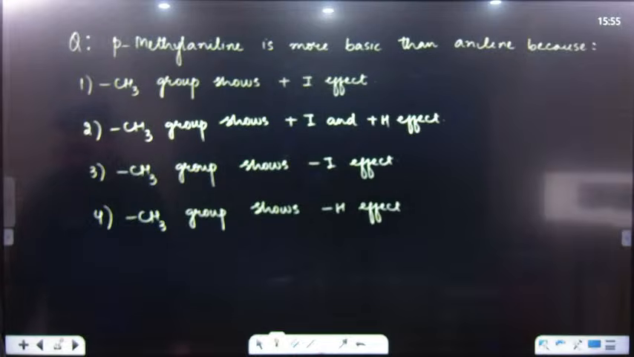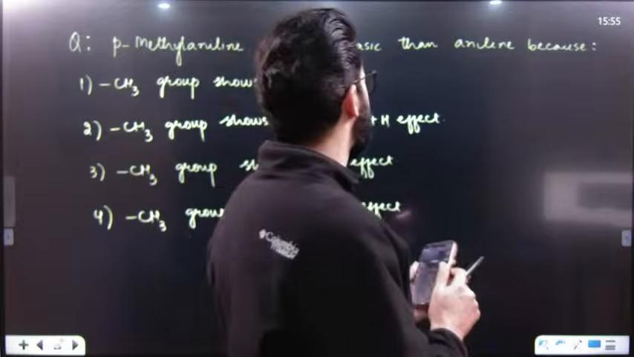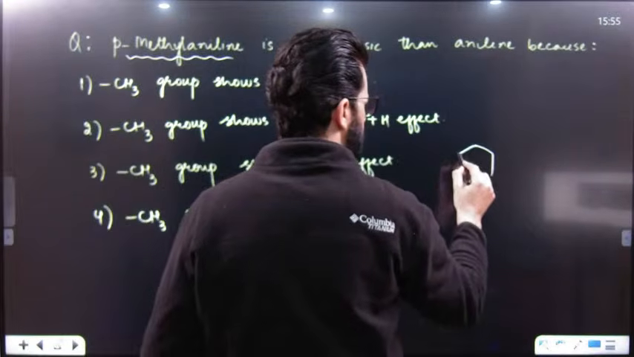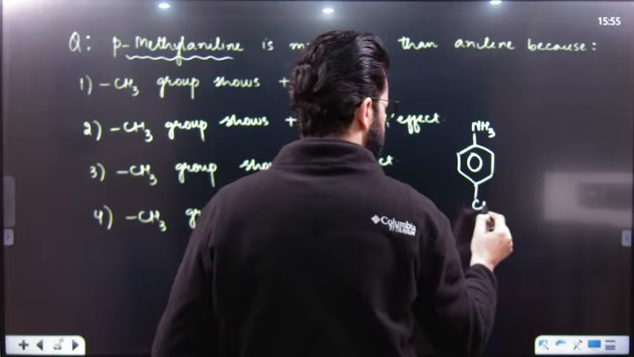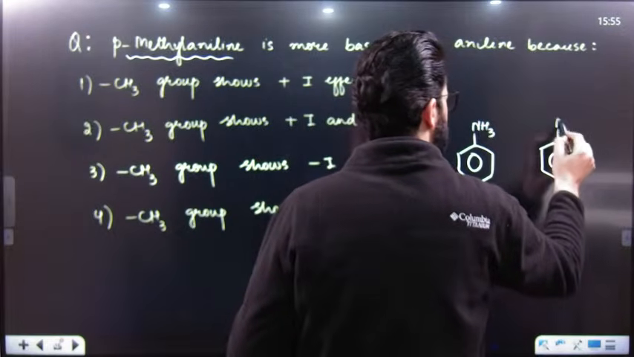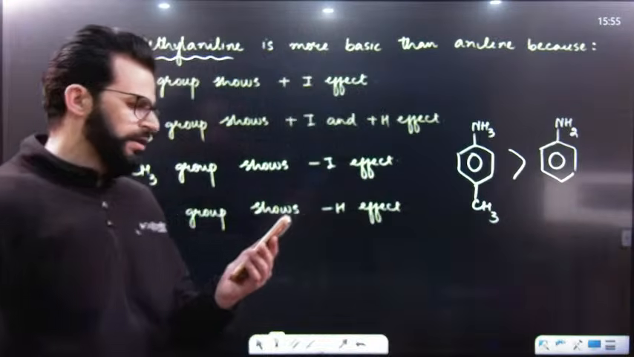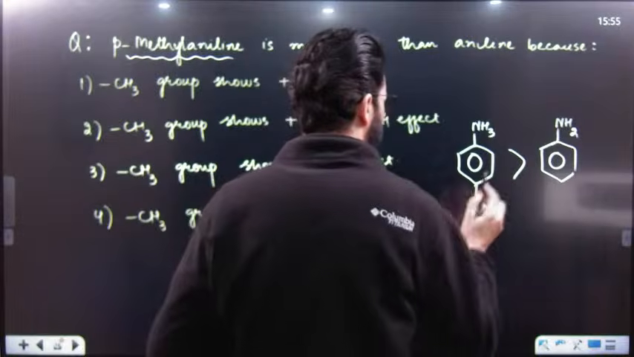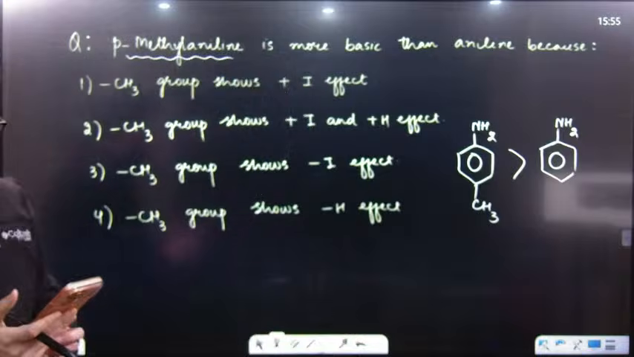Now, after this, let me know in the chats what will be the answer of this question. Question says that paramethyl aniline, I mean to say this one. Paramethyl aniline is this. And aniline is this. Question says that paramethyl aniline is more basic than aniline. Reason. What is the reason? Why paramethyl aniline is more basic than aniline?